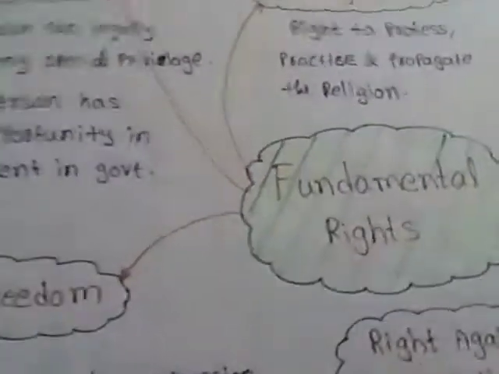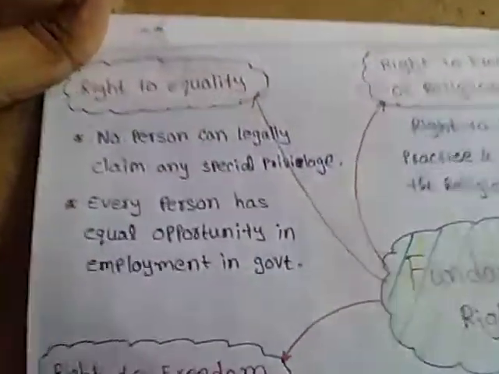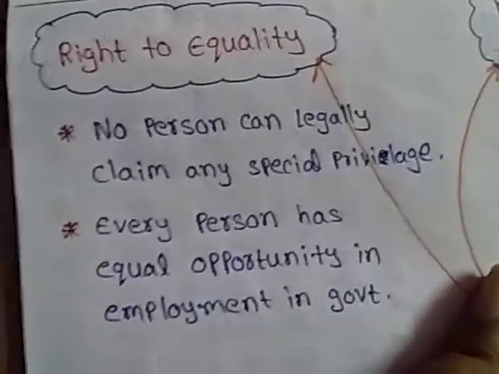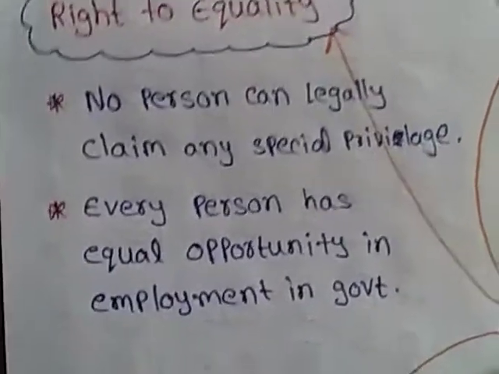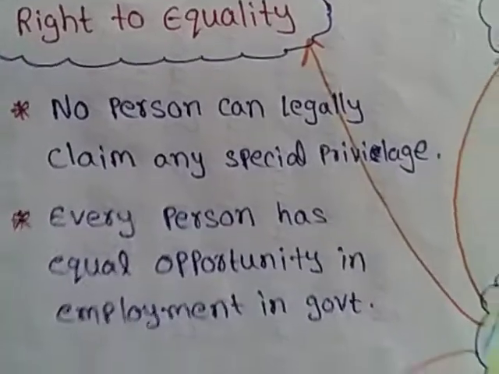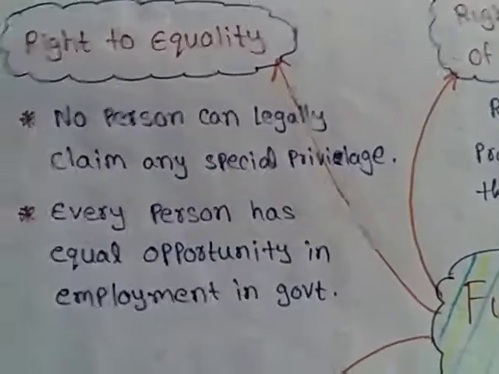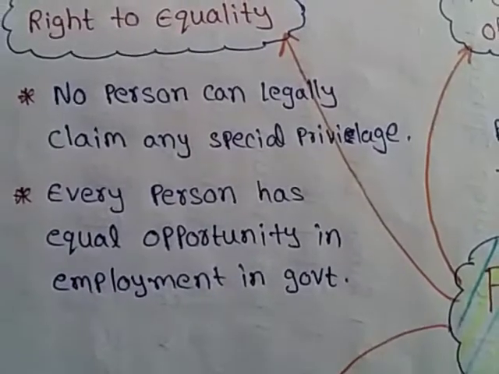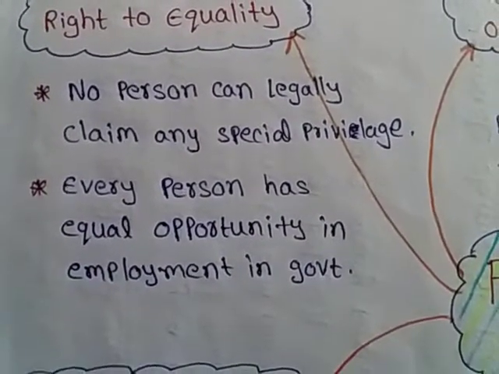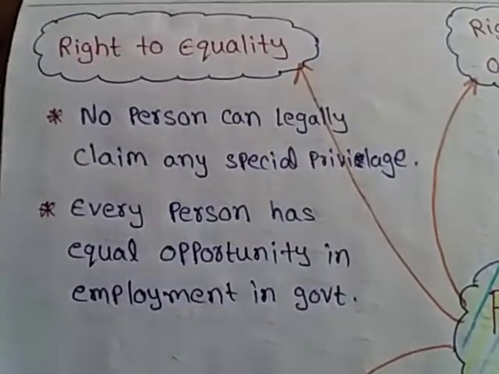Okay, now let's look at the fundamental rights. There are 6 fundamental rights. They are important to our life. First one is right to equality. Right to equality is very important, right? No person can legally claim any special privilege, because all people are equal in a democratic country, and every person has equal opportunity in employment in government.